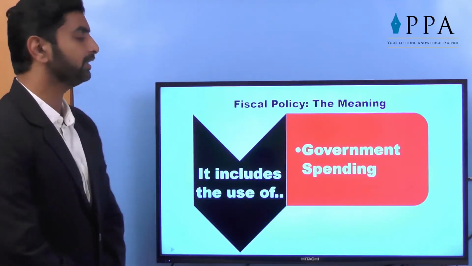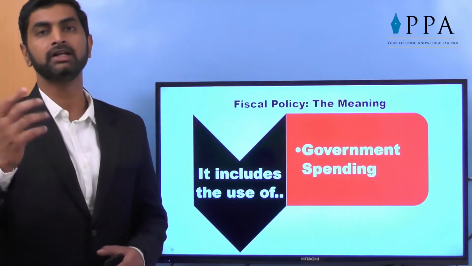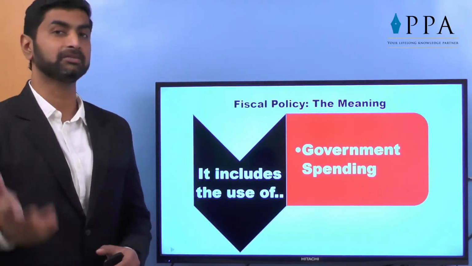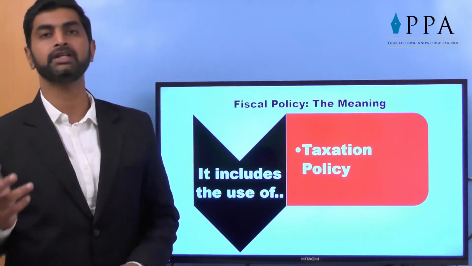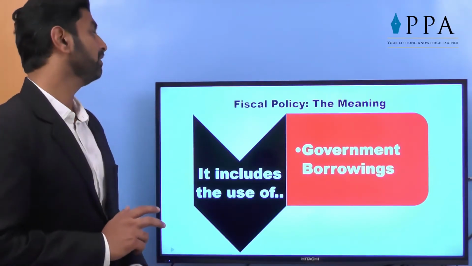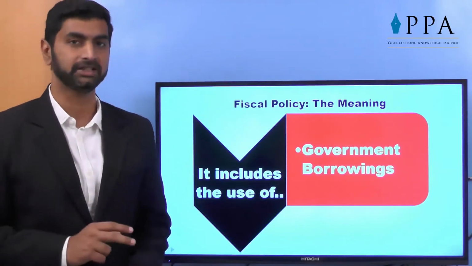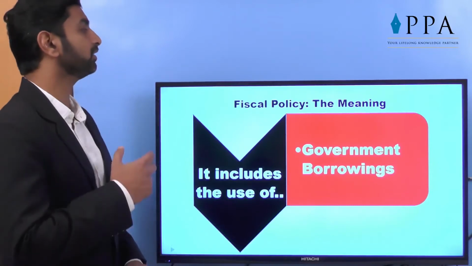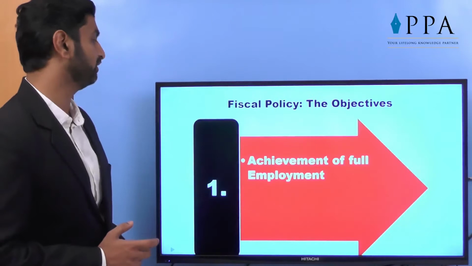What does it include? It includes government spending, for example the expenditure made by government for infrastructure facilities or maybe subsidies given. It also includes a proper taxation policy, that is a combination of direct and indirect taxes. It also includes government borrowings, which we call a deficit budget. So these are the sub-tools which are used in the main tool called fiscal policy.